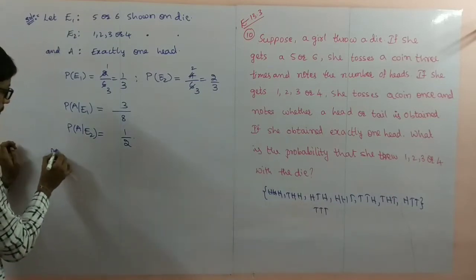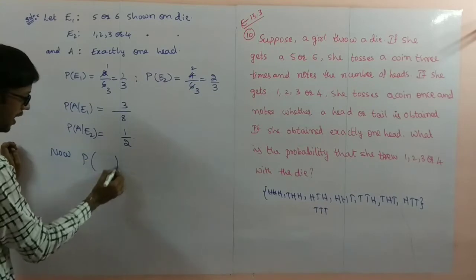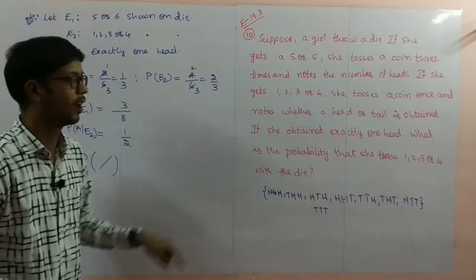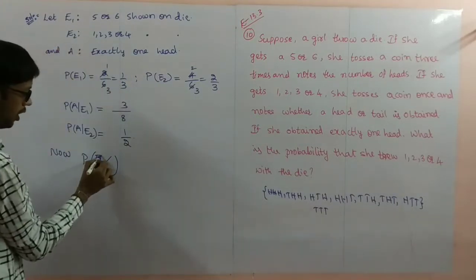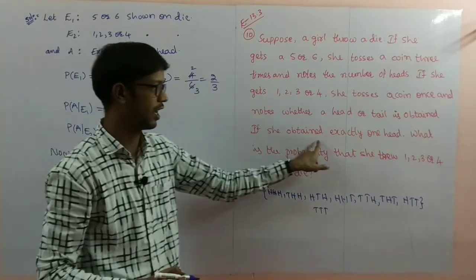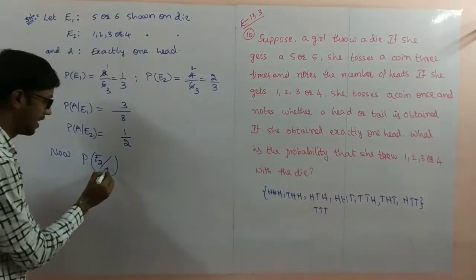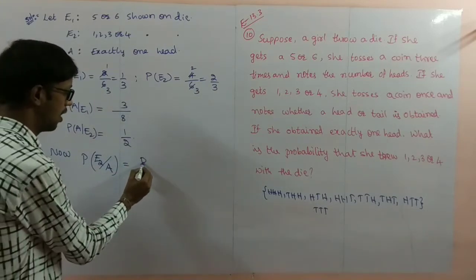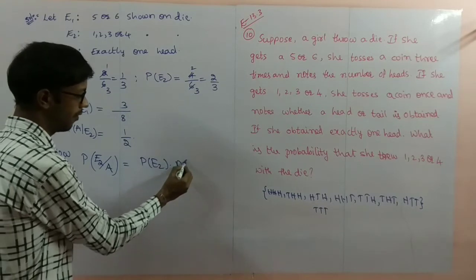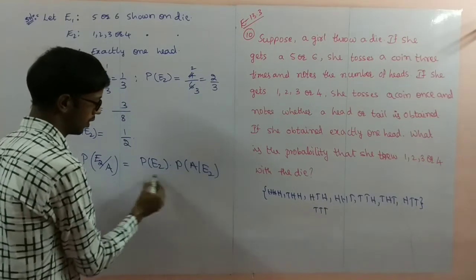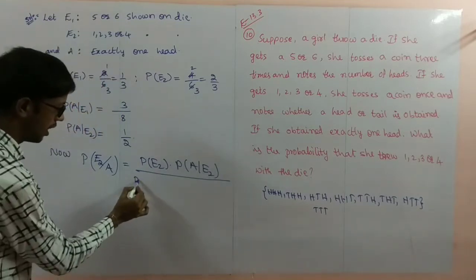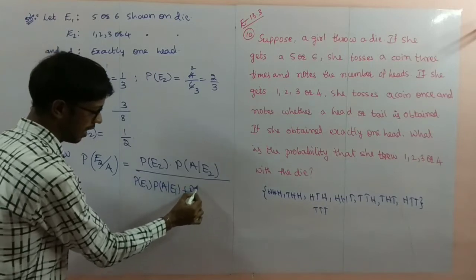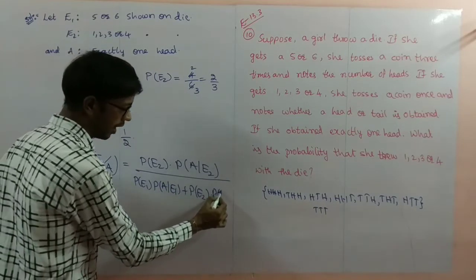Now we have to find the probability of getting 1, 2, 3, 4, that means E2, given that she obtained exactly one head, that is capital A. That is equal to the formula: P of E2 into P of A by E2, divided by P of E1 into P of A by E1 plus P of E2 into P of A by E2.